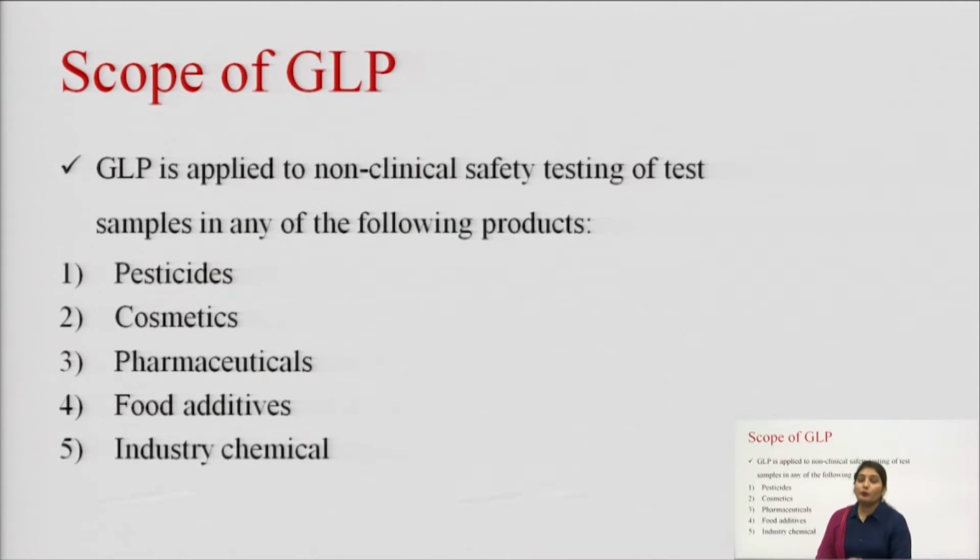Next is scope of GLP. GLP is applied to non-clinical safety testing of test samples in any of the following products: pesticides, cosmetics, pharmaceuticals, food additives and industrial chemicals. The GLP is applied to the non-clinical safety testing of pesticide samples, cosmetic samples, pharmaceutical samples, pharmaceutical drug or API, food additives and industrial chemicals.